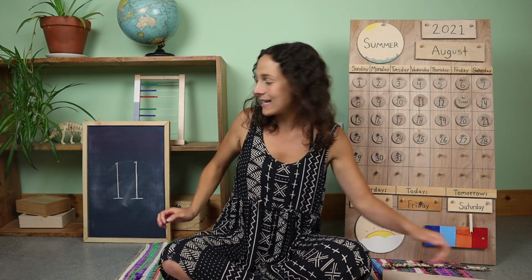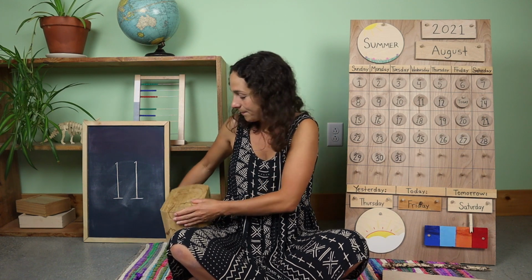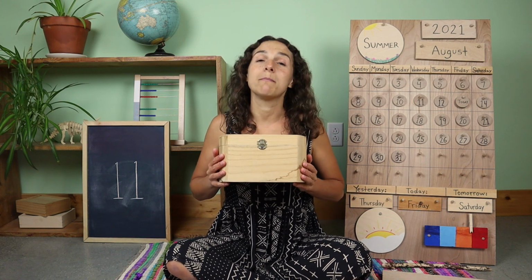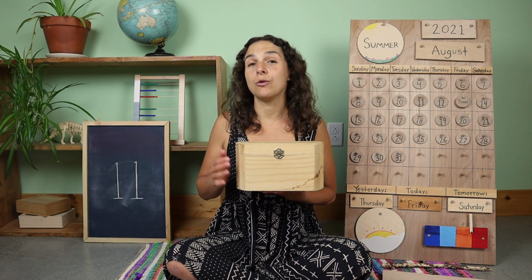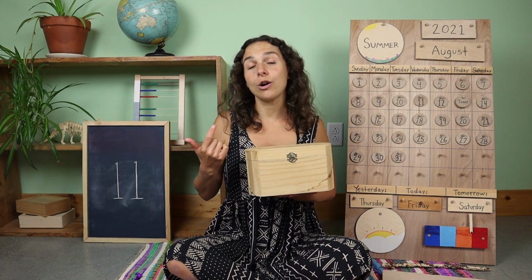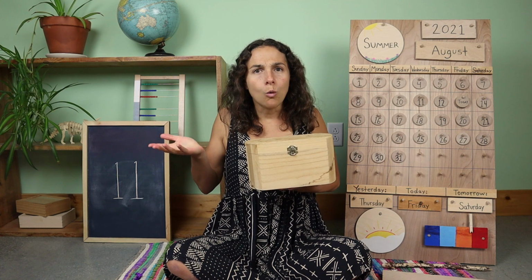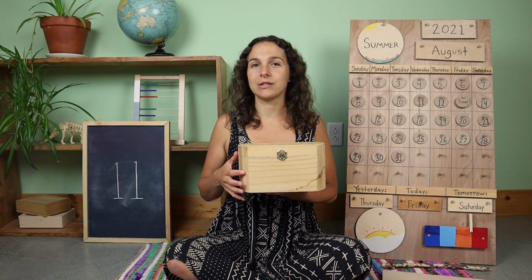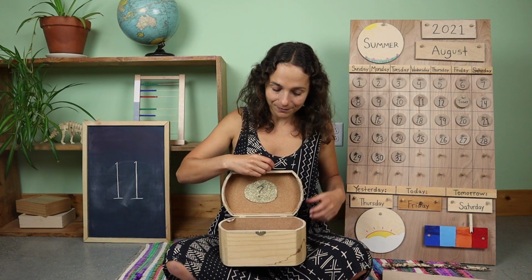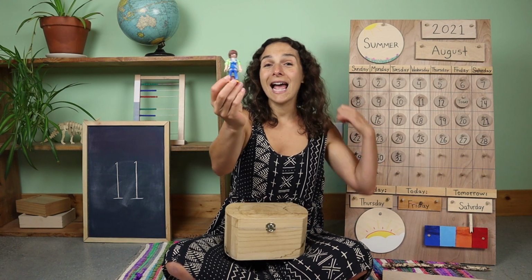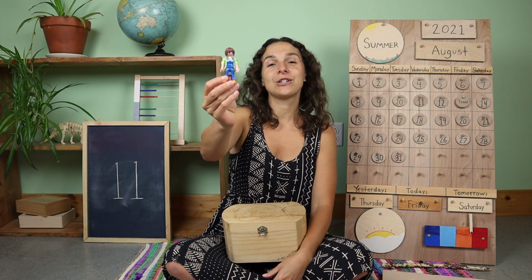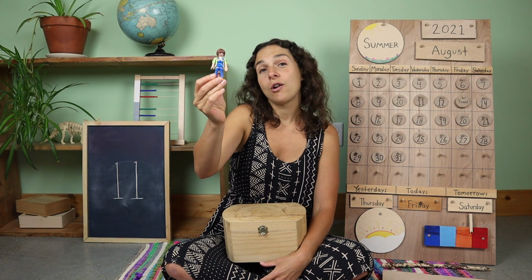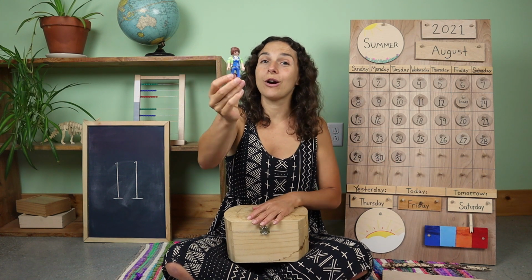And now it's time to guess what's inside of the letter box today. Here's your first clue. Inside of this box is a person whose job is to plant food and or raise animals. What kind of a person does that? Plants food and or raises animals. Let's take a look. I have a farmer. Farmer starts with the letter F, and a farmer works on a farm. Farmers plant food and or raise animals.